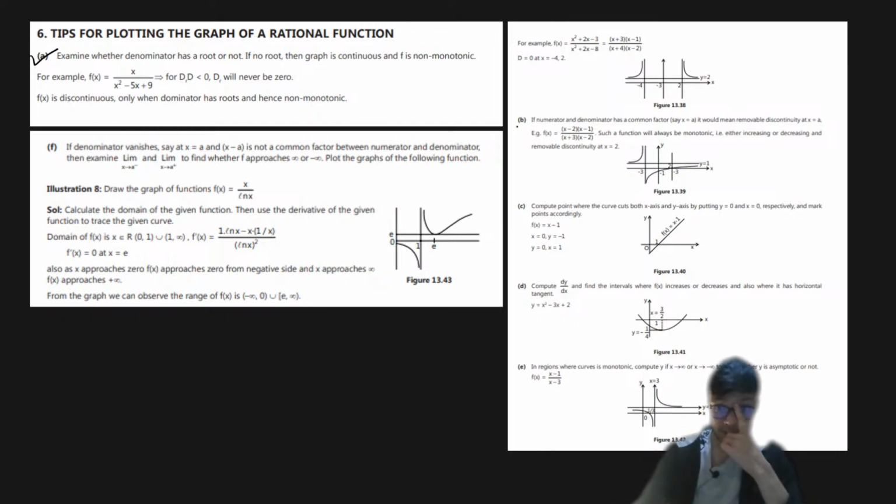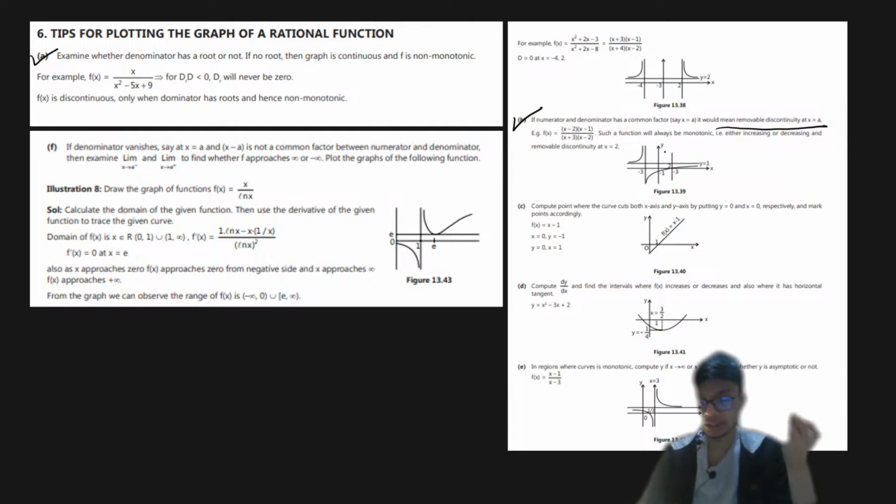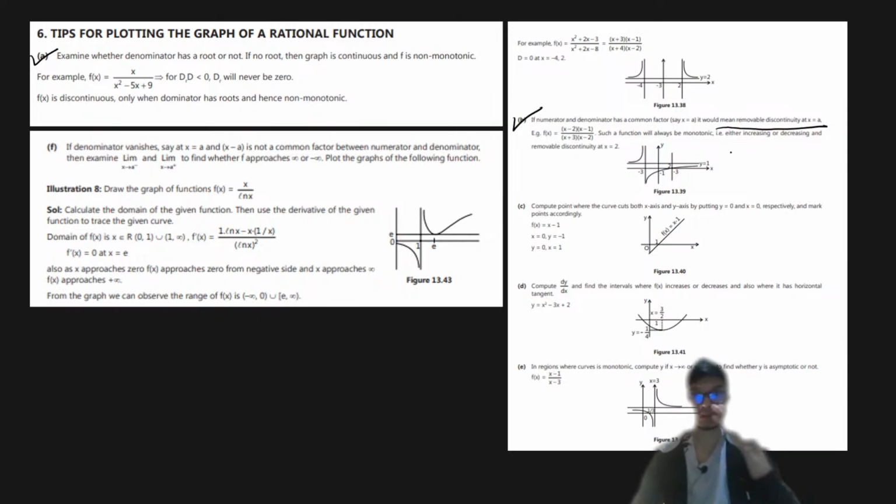function. And then if the numerator and the denominator have a common factor, let's say x equals a, it means it's a removable discontinuity, okay? You can take a note of that as well, and along with that you also have to check for the monotonicity nature. That's whether it's always an increasing function or always a decreasing function, or whether it has a certain interval in which it is increasing and a certain interval in which it is decreasing, right? So that is very important.